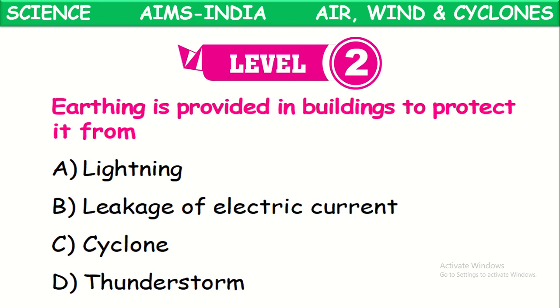See the first question. Earthing is provided in buildings and tall constructions to protect them from what? Why is this earthing given to the buildings and tall constructions? To protect those from the leakage of electric current, to avoid shocking the people who are living in those. To avoid shock for those people, this earthing is given to the buildings, to protect from the leakage of electric current.